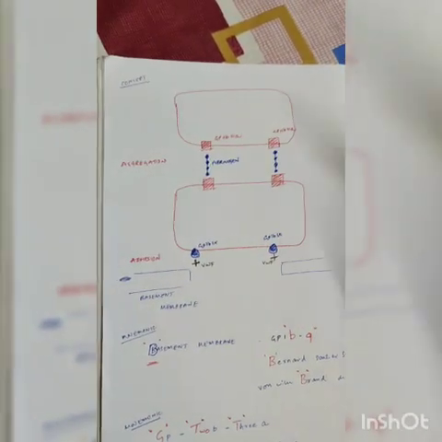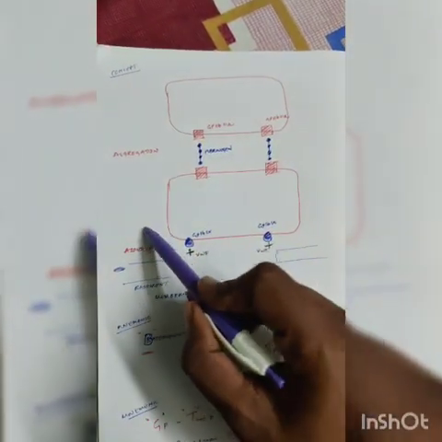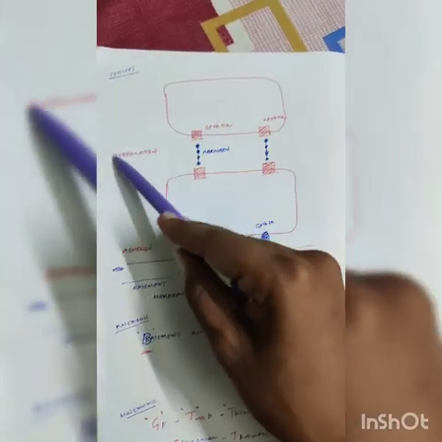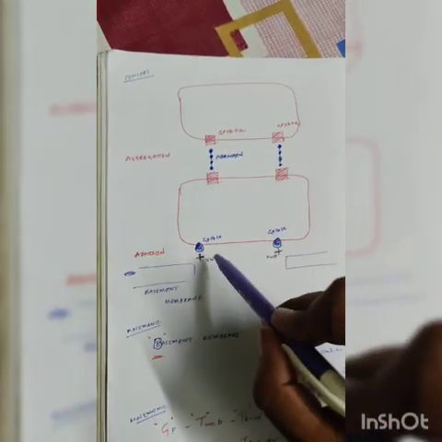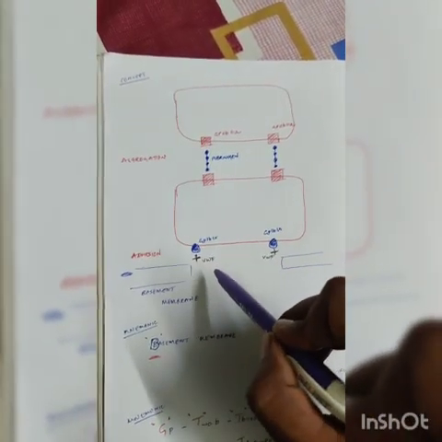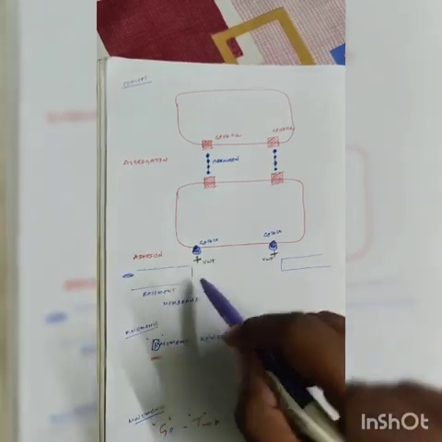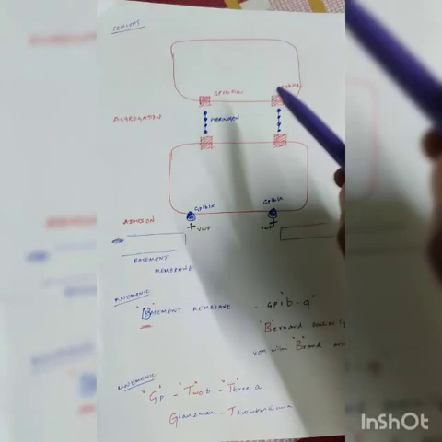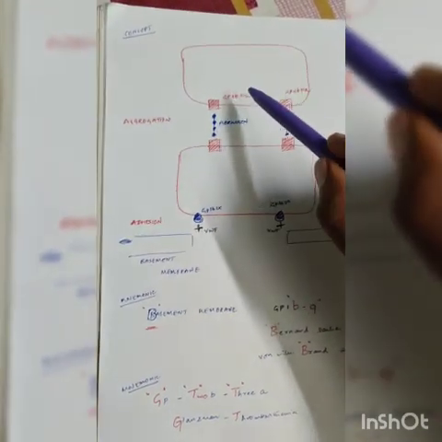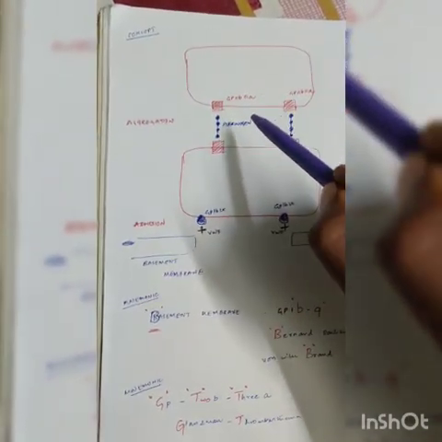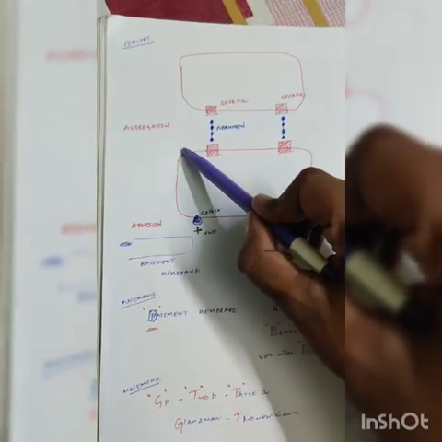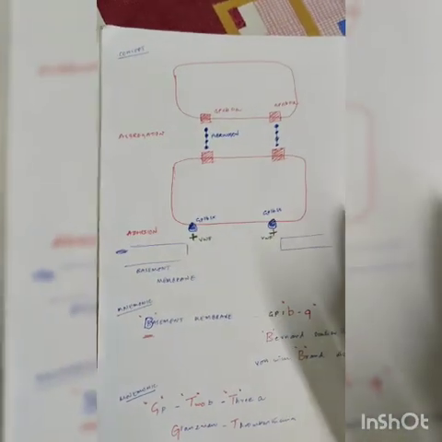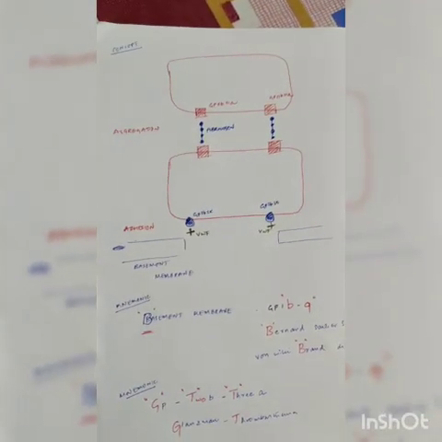Then there are 2 types of disorders regarding adhesion and aggregation. If you don't have GP1b9 or von Willebrand factor, you will get adhesion problems, adhesion disorders. If you don't have GP2b3A, you will have aggregation problems. So what are these diseases? What are their names? You have to just remember this simple mnemonic.